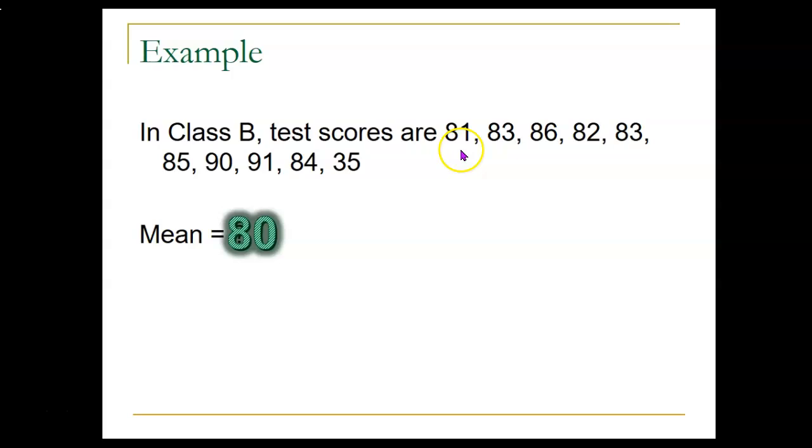Notice that most of the scores are a little bit, at least, above 80. So we got a lot of scores that were at least a few points above 80, and then this one score that was way below it. So that can happen sometimes with the mean. You can have a whole bunch of numbers that are just a little bit above the mean, balanced out by one or two that are way below it, or the other way around.